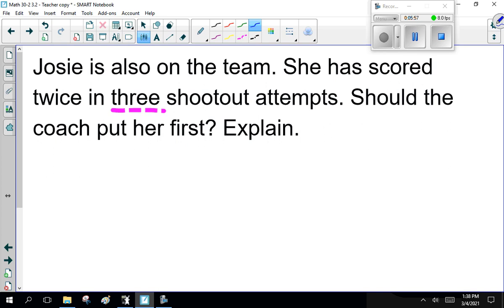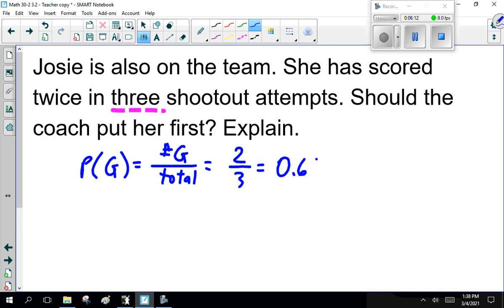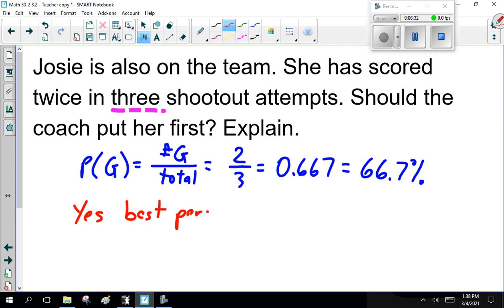Now, probability of a goal here is number of goals over total. So for Jose, she has 2 out of 3, 0.667, which is 66.7%. So, should we put her in? Yes or no? Now, most people instinctively say yes, because she has the best percentage. But think about it for a moment. Can you come up with a counter argument?